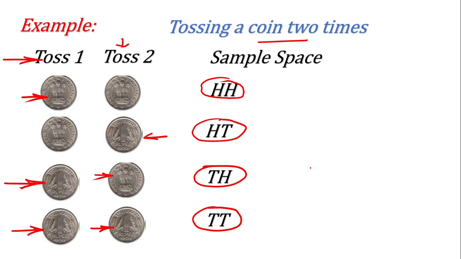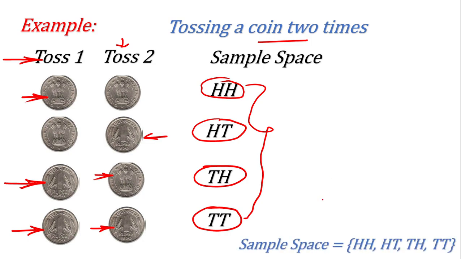So what will be the sample space? These four elements are the sample space. So the sample space will be HH, meaning both heads, HT meaning first time head and second time tail, TH first time tail and second time head, and TT both times tail. So this is the sample space when a coin is tossed 2 times.